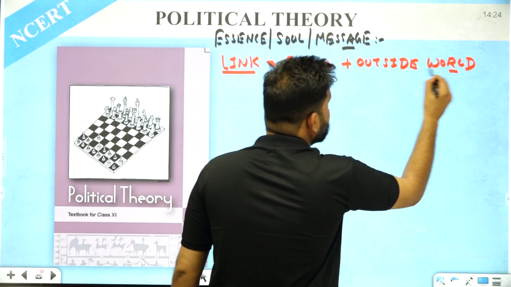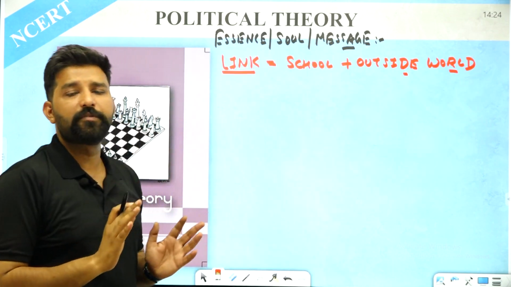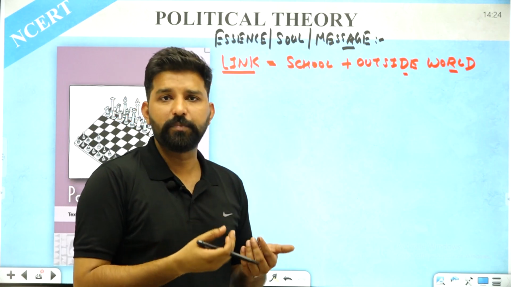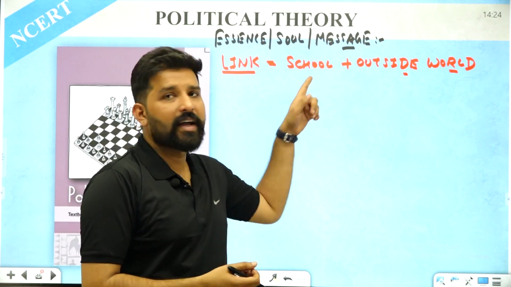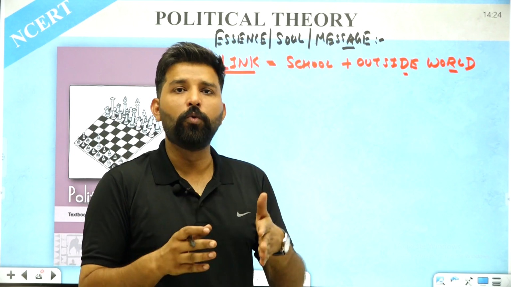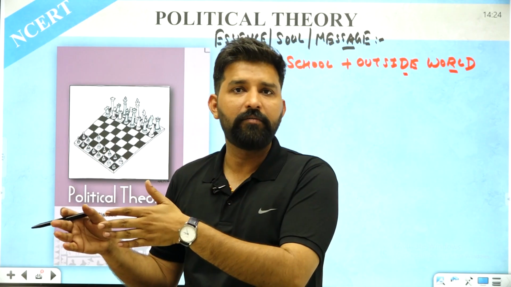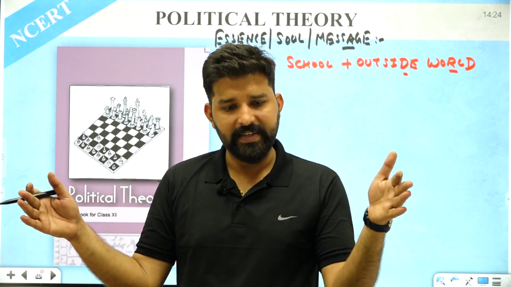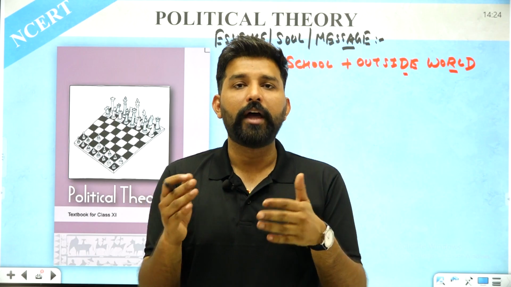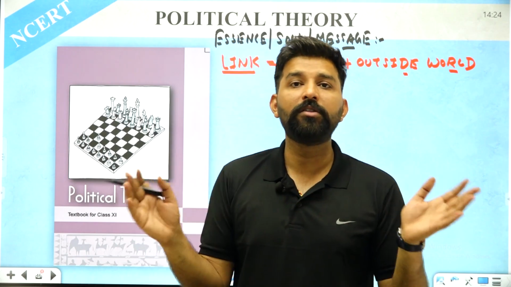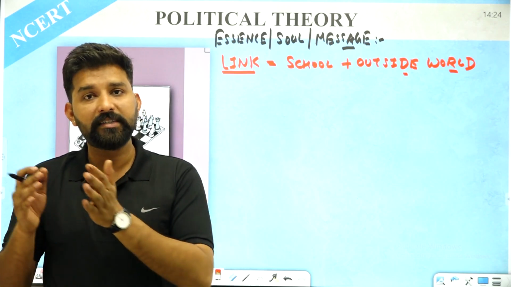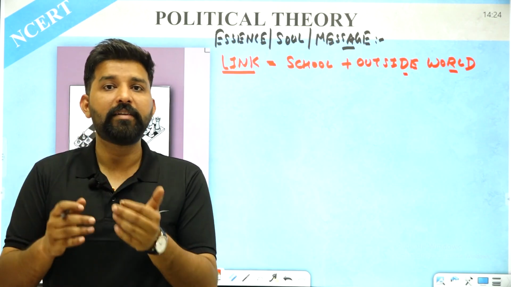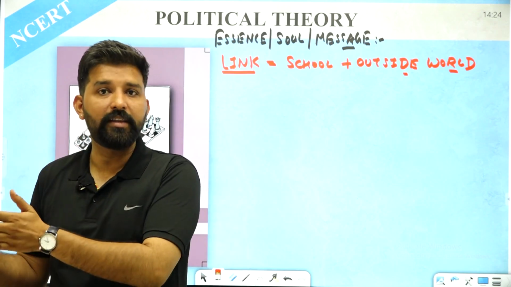So that we can get a wide view of the concepts which we are going to understand in this particular book, the political theory. By linking the outside world and the school world, the gap of the school, home, or the community which you encounter in your daily life gets narrower and narrower, and you try to understand that these are not different worlds but the same world, and we are dealing with the problems which exist in the outside world. We are dealing with the ideologies which already exist in the outside world.